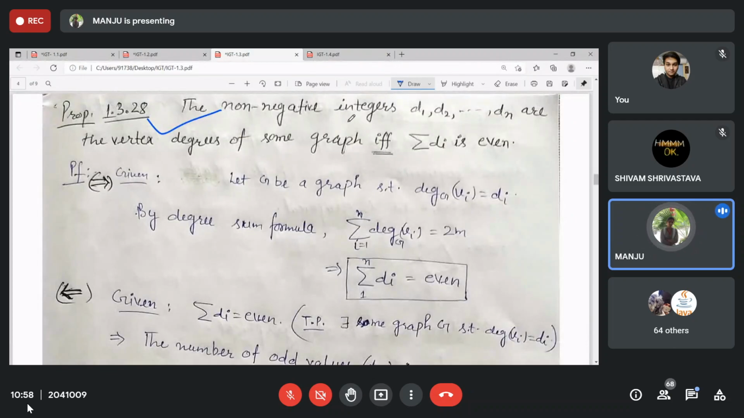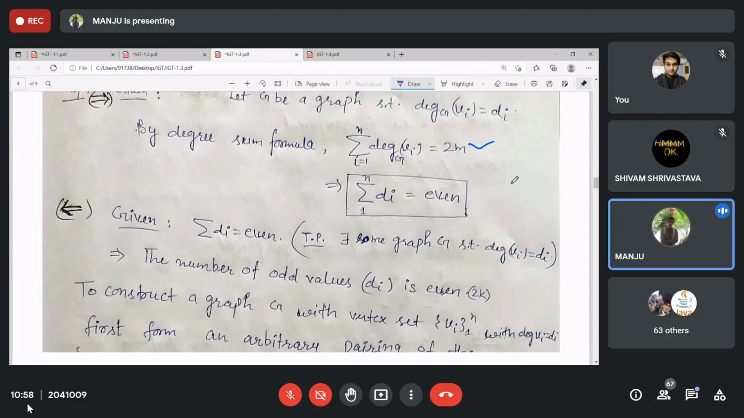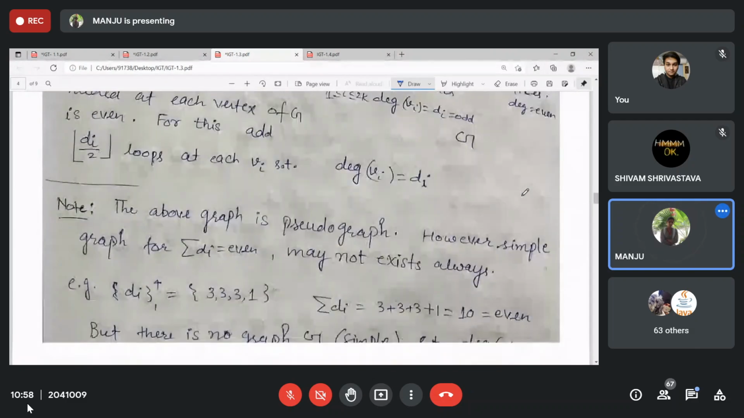If you are not talking about simple graphs, then non-negative integers, since degrees are always non-negative, are the vertex degrees of some graph if and only if the sum is even. This direction is done: if they are vertex degrees, then the summation is even, by the degree sum formula. What about the reverse condition? You have d1, d2 and so on up to dn, such that the sum of di is even. Can you find some graph corresponding to that? That we can form, but it will be a pseudograph.